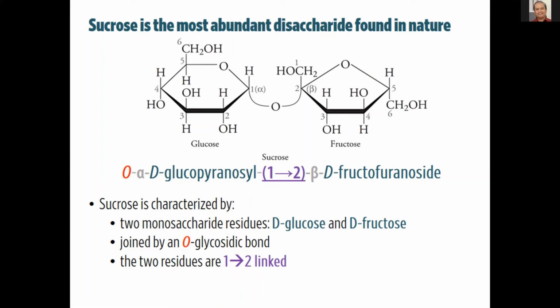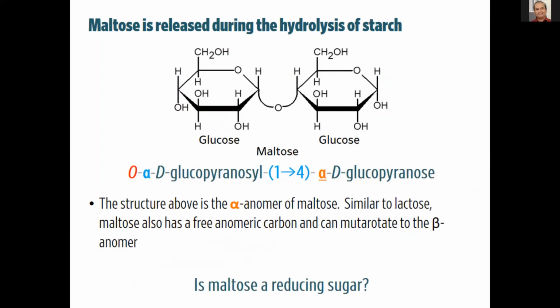Now, I want you to take a look at the structure here. Compare it to, let's say, maltose. For the second monosaccharide, was it the anomeric hydroxyl group of the second monosaccharide that reacted with the first monosaccharide? It's not. Your anomeric carbon is still here.